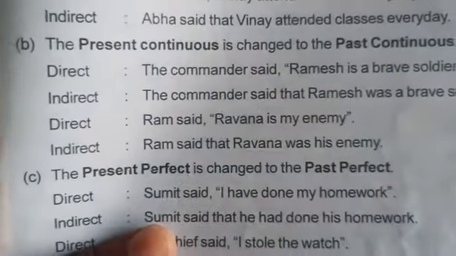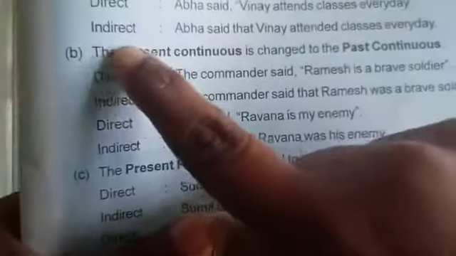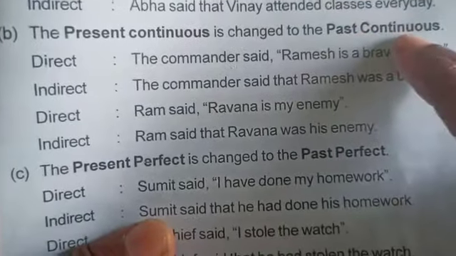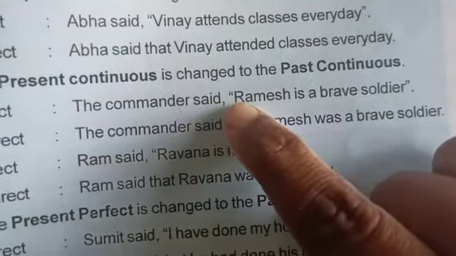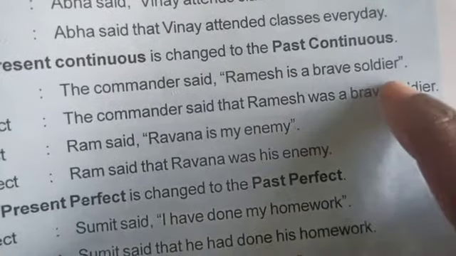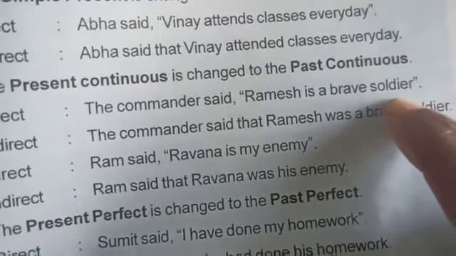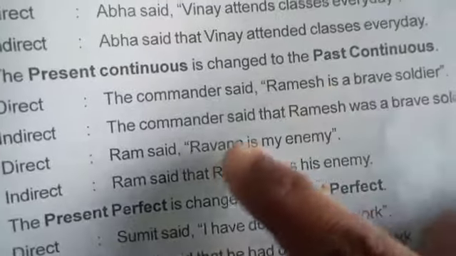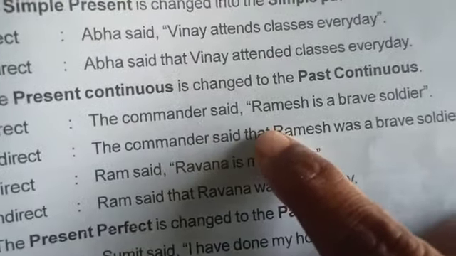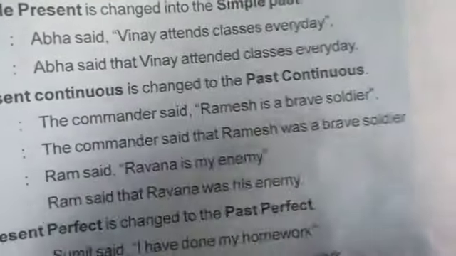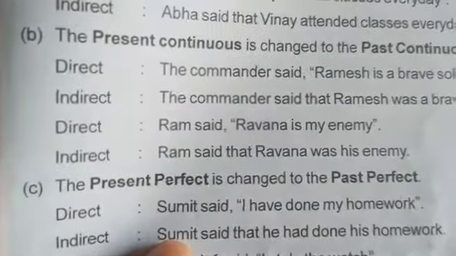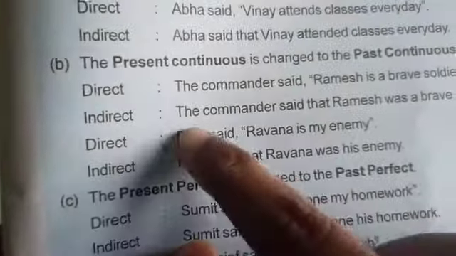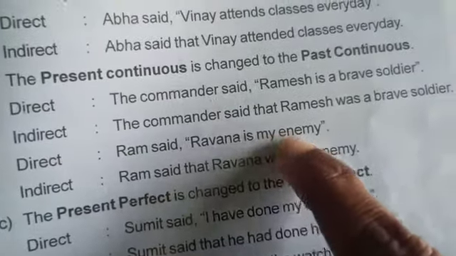Now you see the present continuous, rule number B, present continuous changes into past continuous. Like the commander said Ramesh is a brave soldier. Okay, so how we will change it in past continuous? The commander said that Ramesh was a brave soldier. Clear? Okay, you see next example, Ram said Ravana is my enemy.